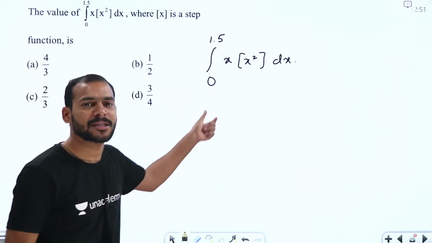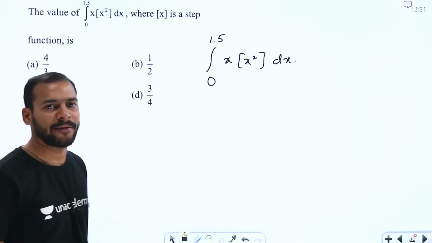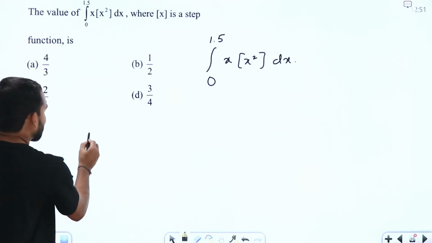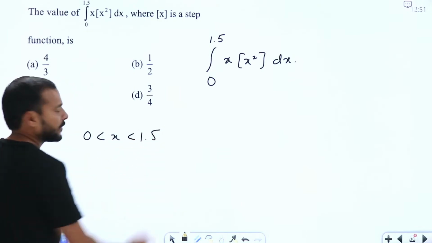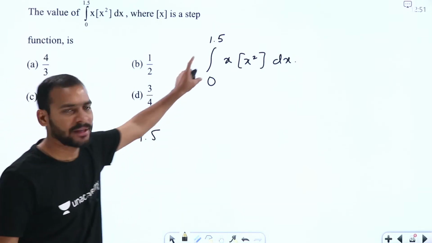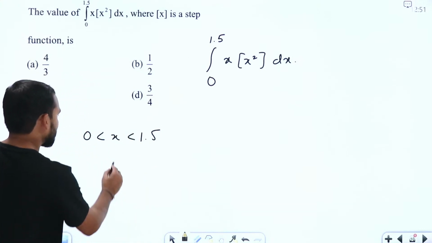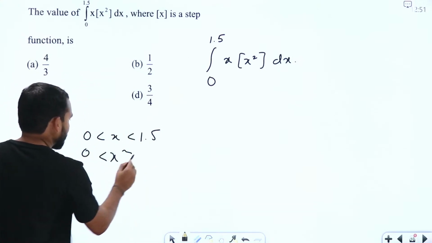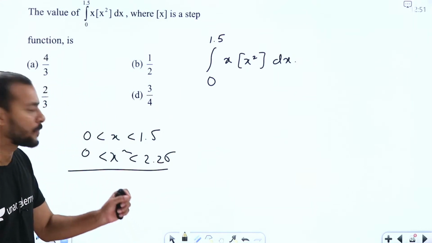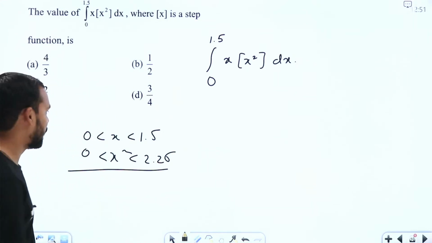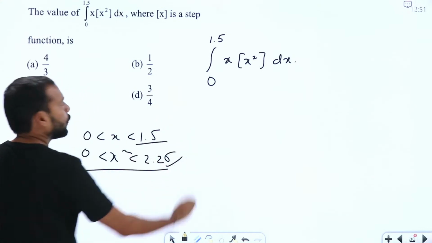But in place of x, we are having x square here. So what is the value x can take here? x can take the values from 0 to 1.5. That is what is given in the integral, right? So if I take the square here, we are going to get the x square value from 0 to 2.25, right? Because 1.5 square is going to be 2.25.